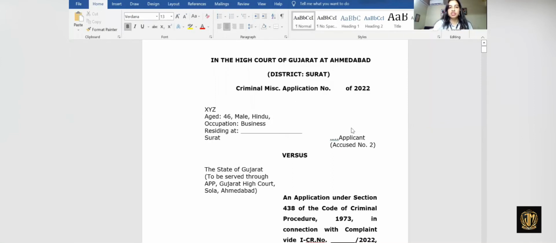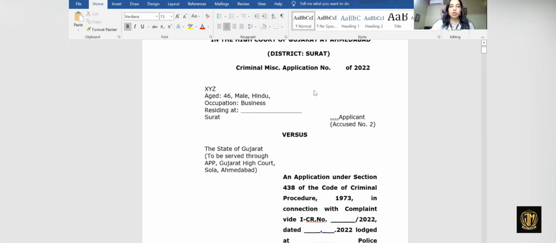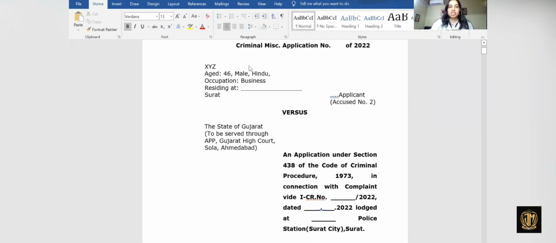So here is the drafting of the anticipatory bail. First, this is the drafting in the High Court of Gujarat, which means we can go under Sessions Court as well as High Court. In this particular draft, it is in the High Court of Gujarat. So what is the nature of the draft?